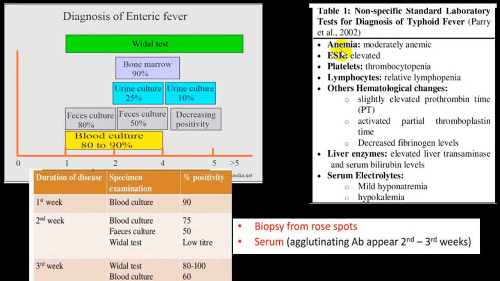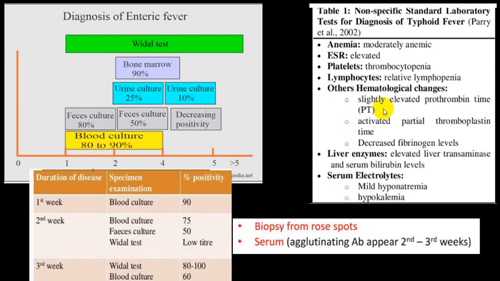Other findings include anemia, ESR elevation, thrombocytopenia, lymphopenia, prolonged prothrombin time, prolonged activated partial thromboplastin time, decreased fibrinogen level, elevated liver enzymes, and even a little alteration in electrolytes because of vomiting, like hyponatremia, and the person might even have hypokalemia.